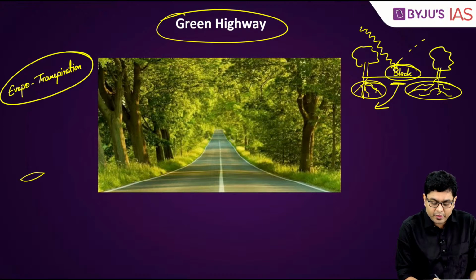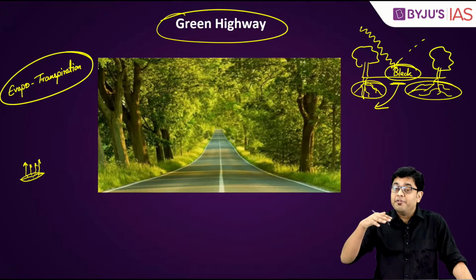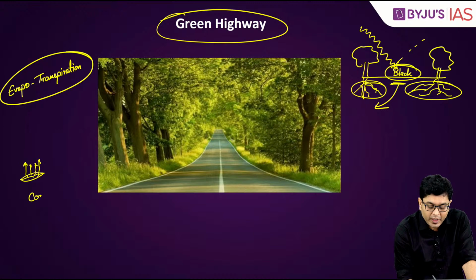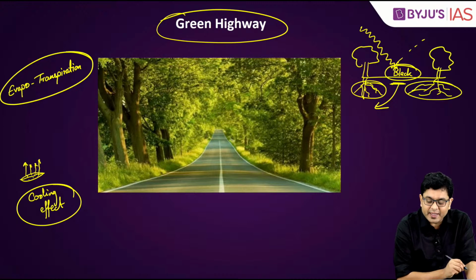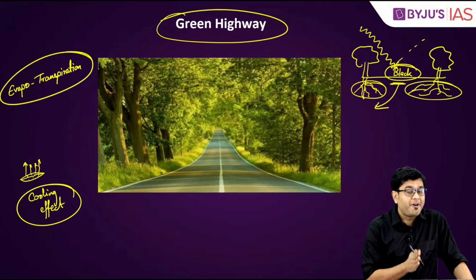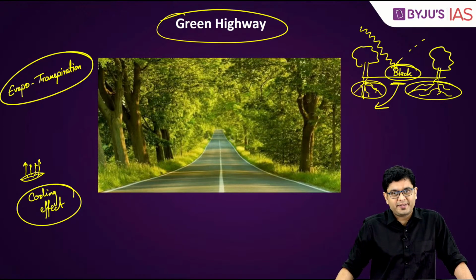When the trees start losing water from the various pores present in the leaves, that is transpiration. Whenever this happens, there is a natural cooling effect. So, again, green highways along with green buildings can be one of the measures which can help us fight global warming and, more particularly, urban heat island effects.